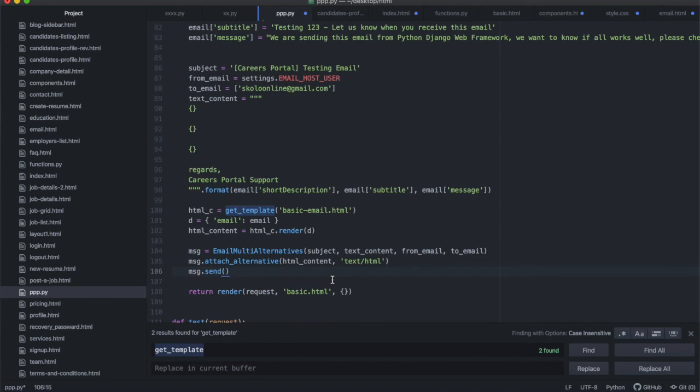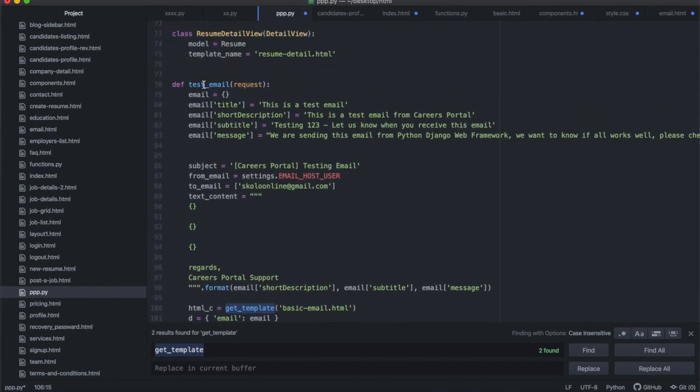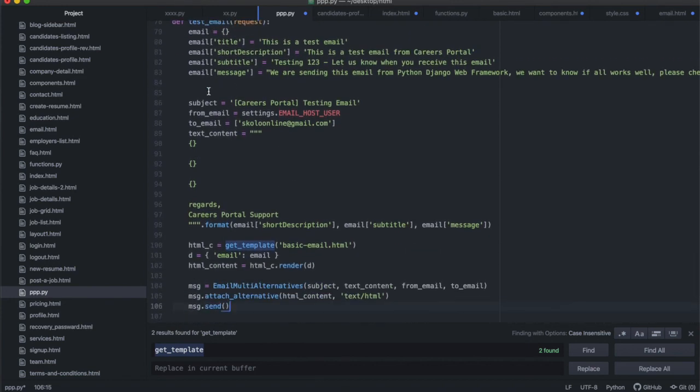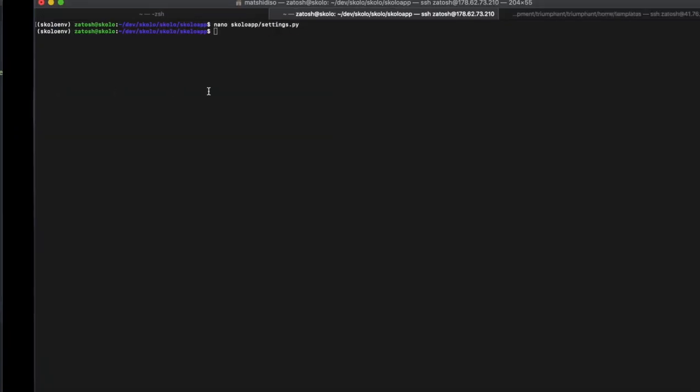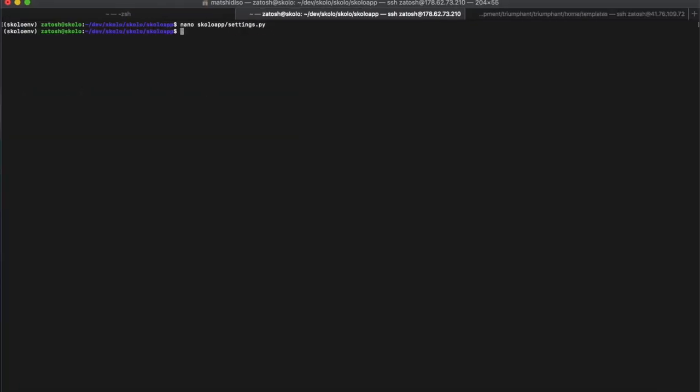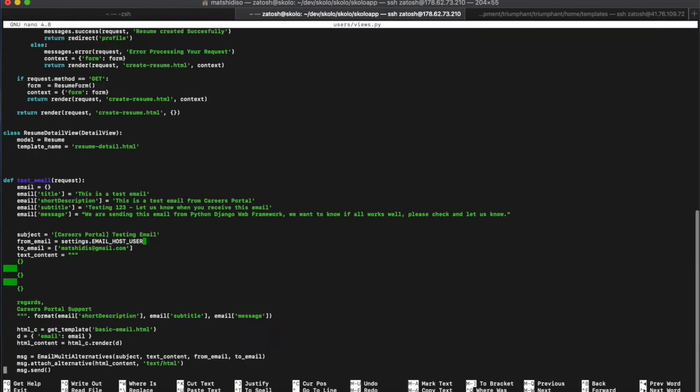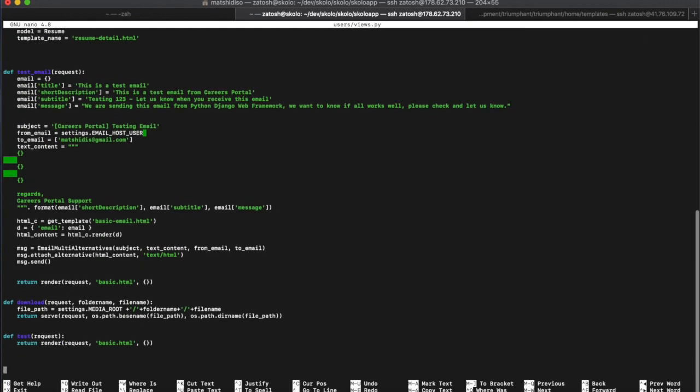So in order to do this, let me see what I'm calling this test email. Let me just have a look here, because I think I've already got this in here. So nano users views.py. Okay, I do have this already in here. I've already copied this in here, but I think I changed something. Okay, I changed the email address that I'm sending to.